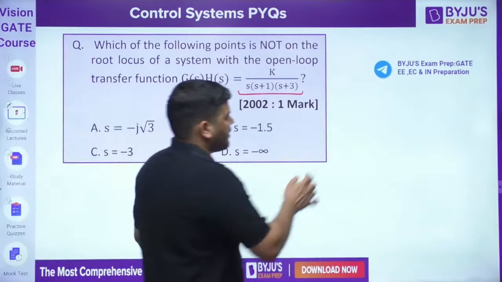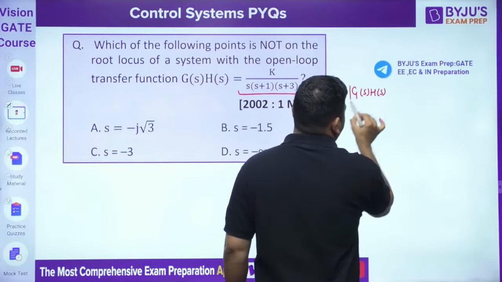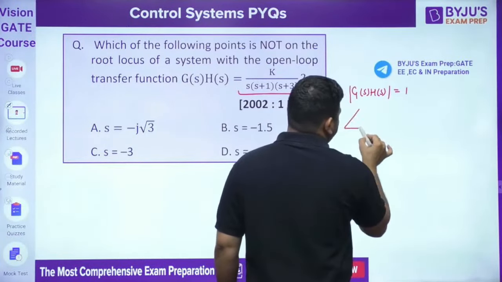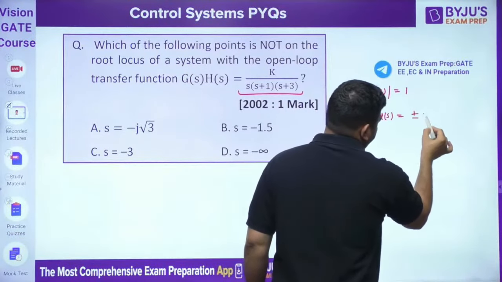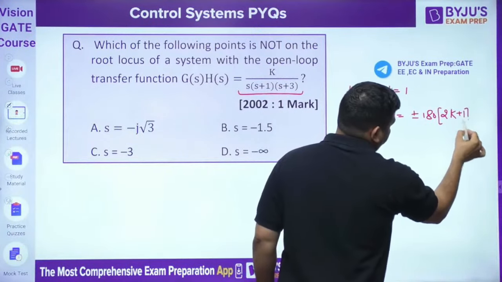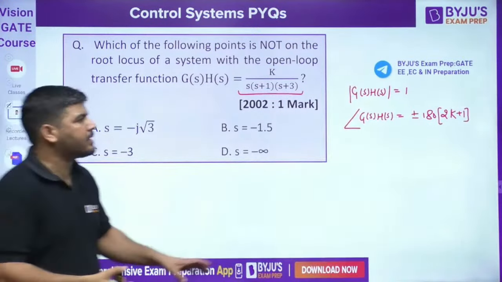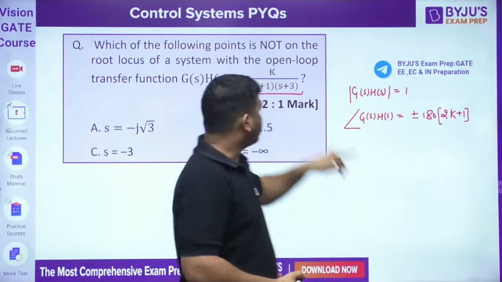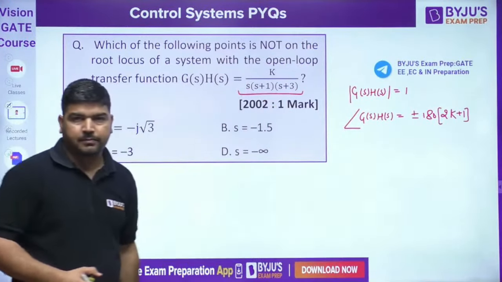On the root locus, the magnitude of G(s)H(s) has to be 1, and the phase of G(s)H(s) has to be plus minus an odd multiple of 180. These are the Evans conditions. Now we cannot check this criteria. Why? Because k is unknown. That's why you cannot calculate the magnitude. So what we can do is calculate the phase.